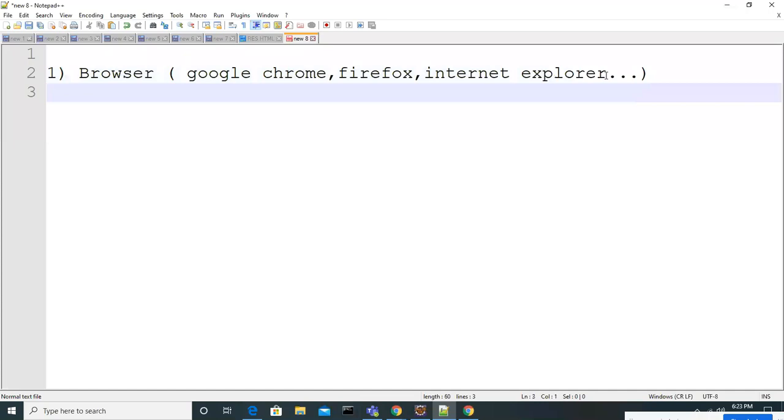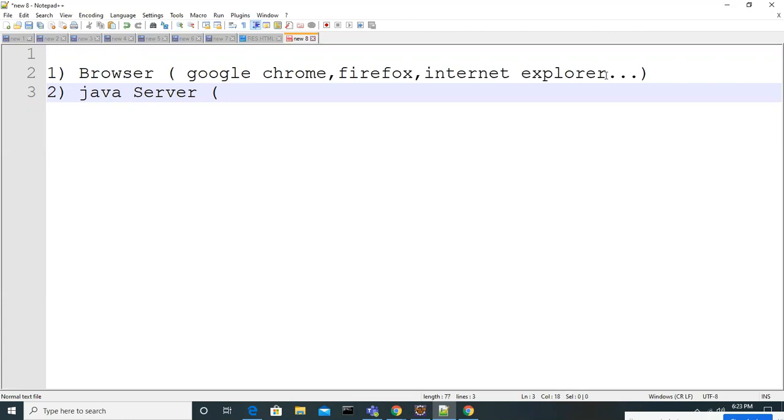Another thing you need is a server. That was the client, actually; this is the server. There are many servers. As we are going to develop based on Java, we can say it's a Java server.